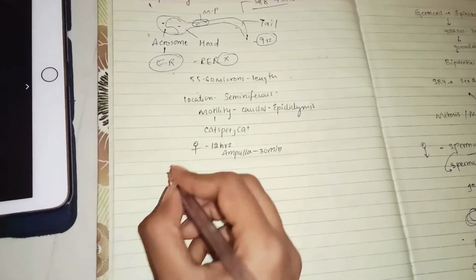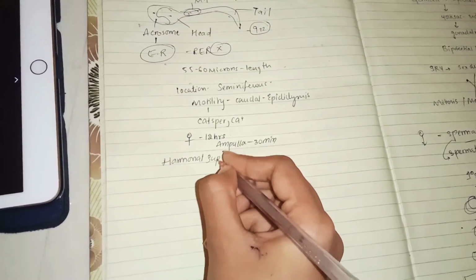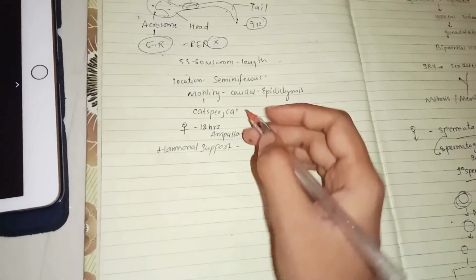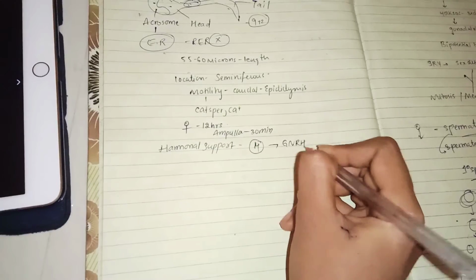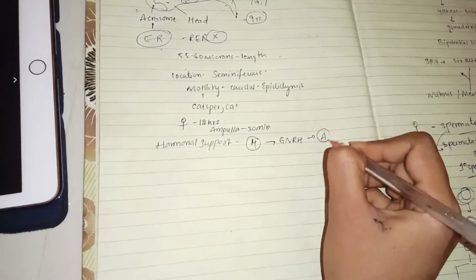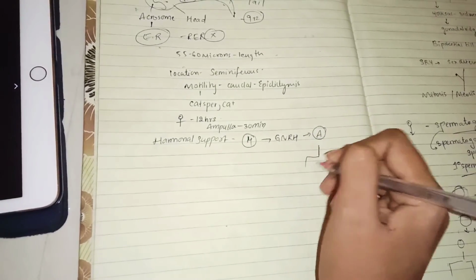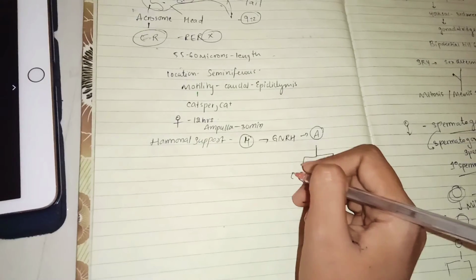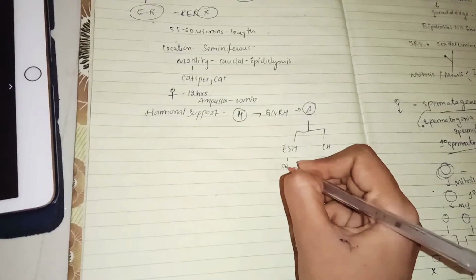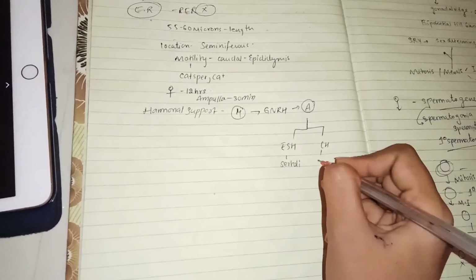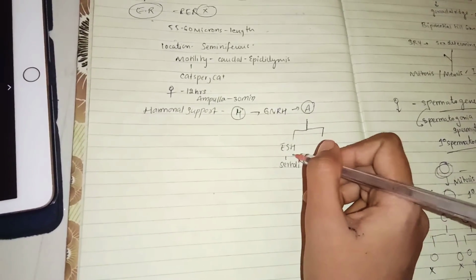So now coming to the hormonal support. What is the hormonal support for the sperm? It is mainly from the hypothalamus. From the hypothalamus, gonadotropin releasing hormone will be released. It will go to the anterior pituitary. From the anterior pituitary, it will lead to the release of two hormones, that is FSH and LH. FSH mainly acts on the Sertoli cells. LH will act on Leydig cells. So how to remember this? LH on Leydig, FSH on Sertoli.